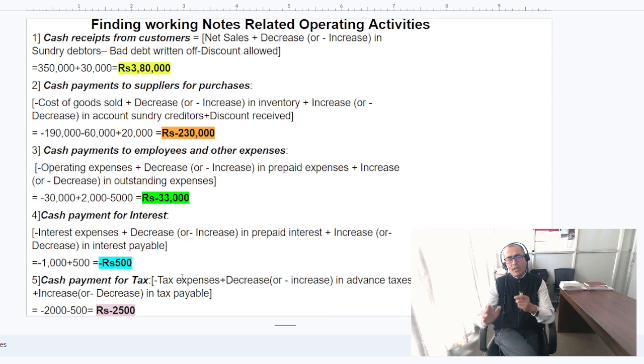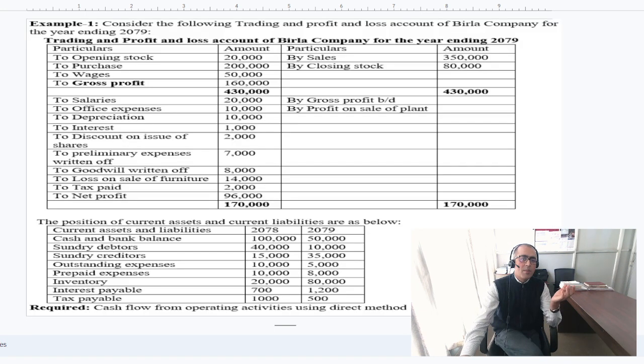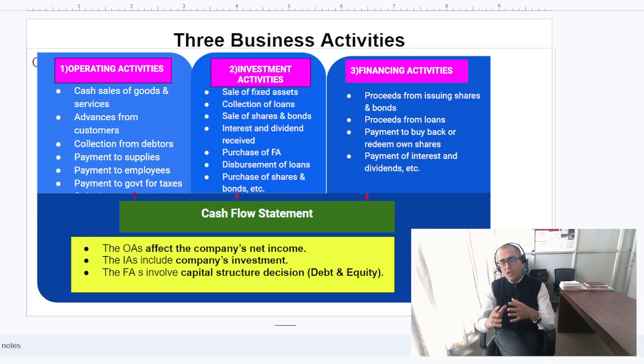Now in this way we could prepare the operating cash flow. That is one of the important parts of your cash flow statement. And once you calculate, once you adjust all these points like your 3,80,000 plus and subtract all the others, you will have the information about your operating cash flow, friend. And once you estimate the operating cash flow, then only we need to work out the investing and the financing activities cash flow. Then ultimately we need to add it. Then we add the beginning cash balances and the last answer is our ending